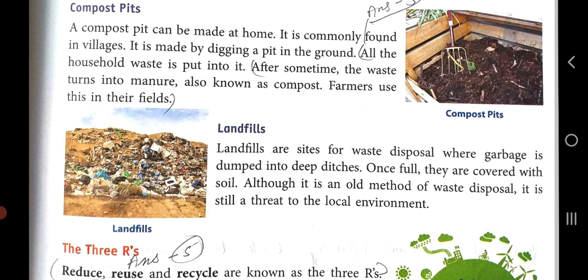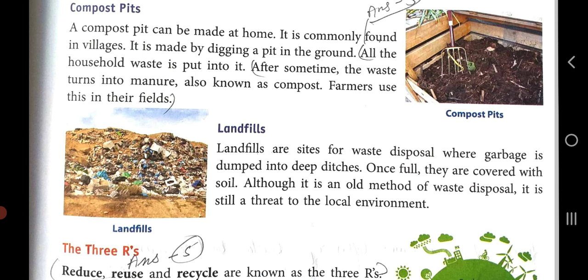So how do they use a compost pit? A compost pit is made by digging a pit in the ground. A big hole or pit can be dug in the ground.